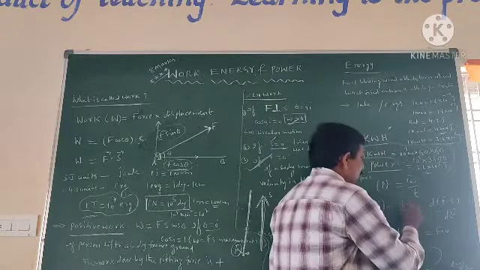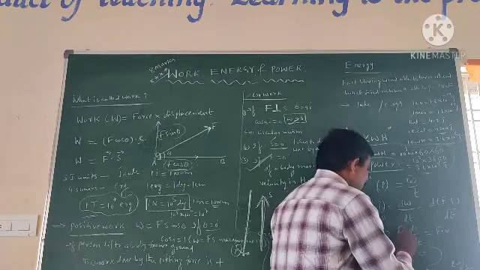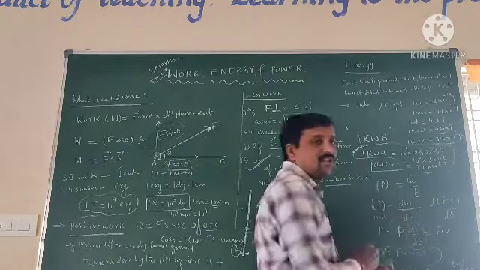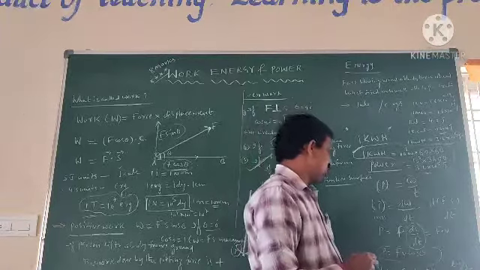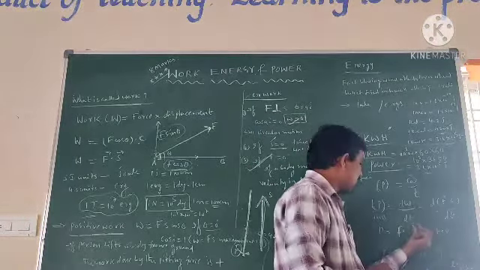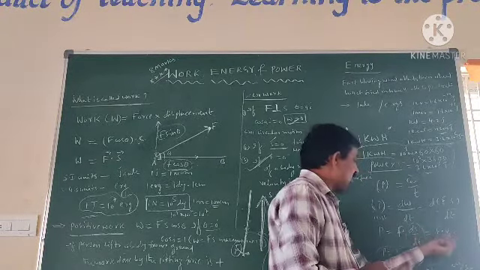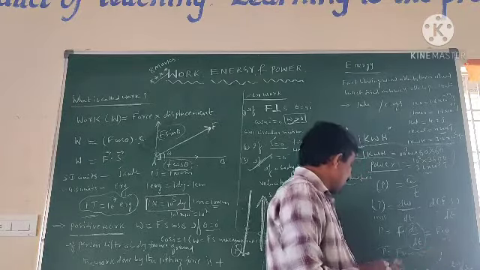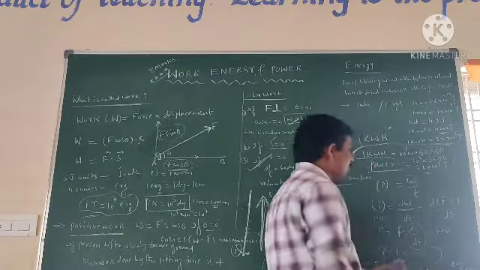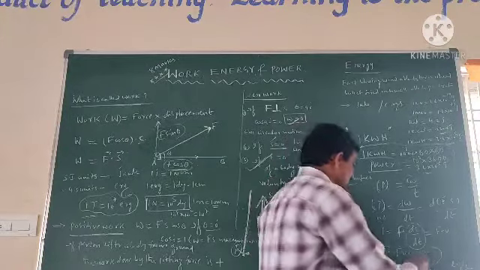We know that W is equal to F dot S. When F is constant, ds by dt, the rate of change of displacement, is known as velocity. So P is equal to F into V. In general, P is equal to Fv cos theta. The scalar product of force and velocity is known as power.